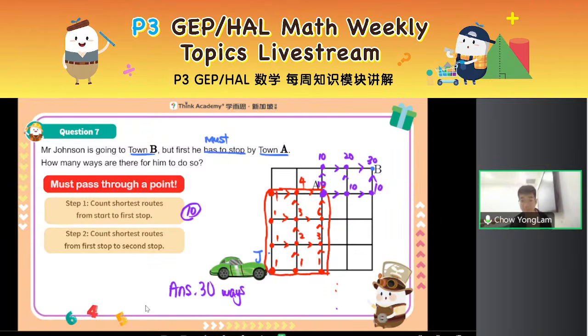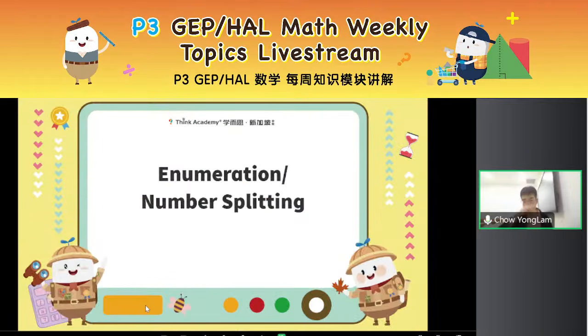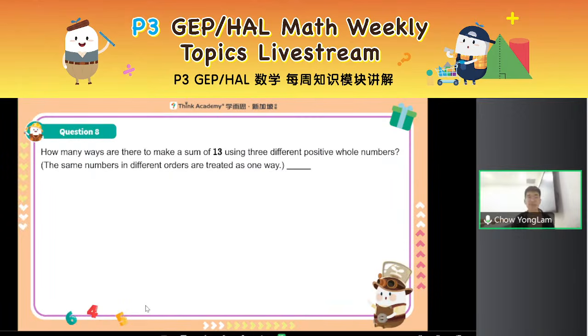Our shortest path. Now, the third type of counting problem is everybody's favorite topic, right? Which is listing or enumeration. So enumeration or number splitting means how many ways can we write a number as the sum of whatever. So let's take a look at the first question. This is a number splitting question where a lot of students, no matter how many times I teach, might still get confused. So let me take this chance to review with you once again.